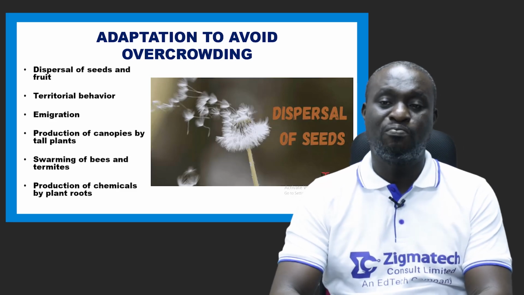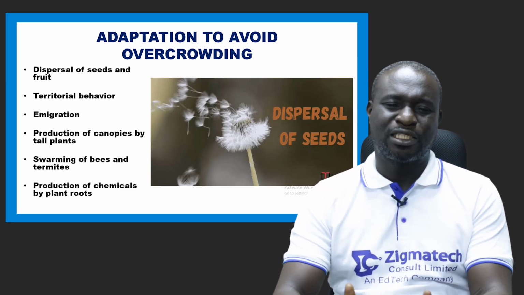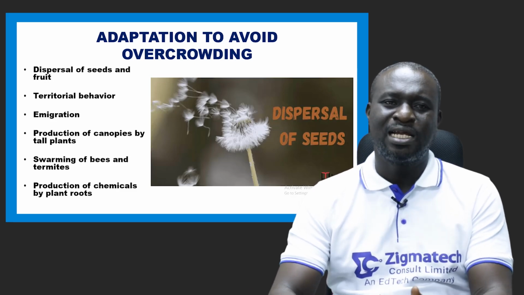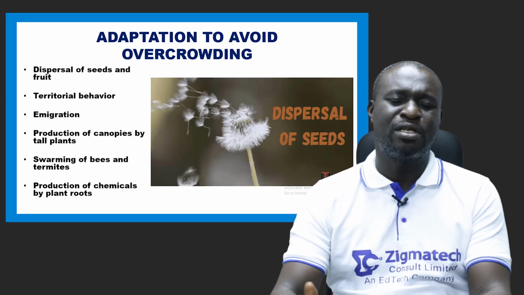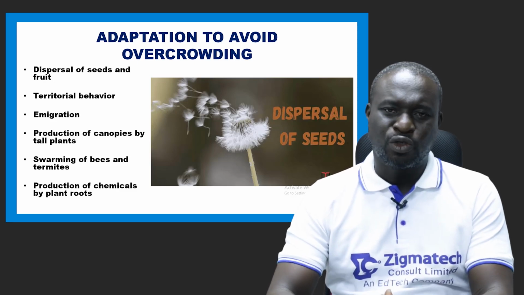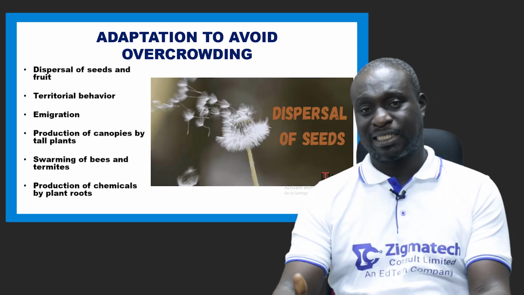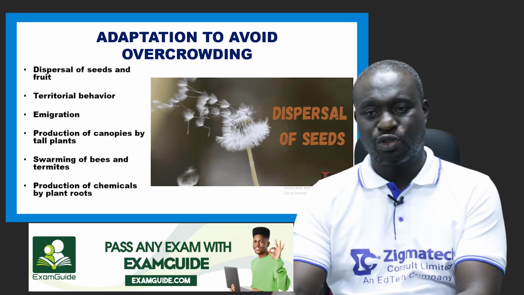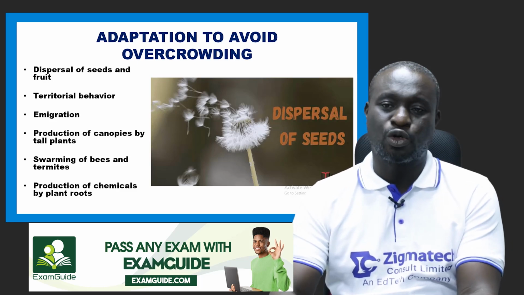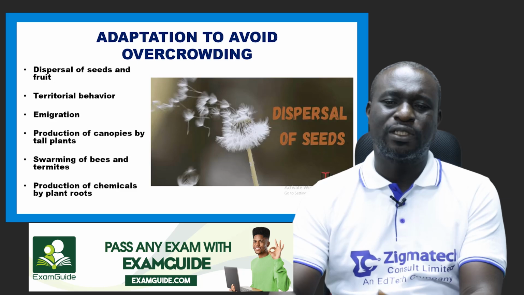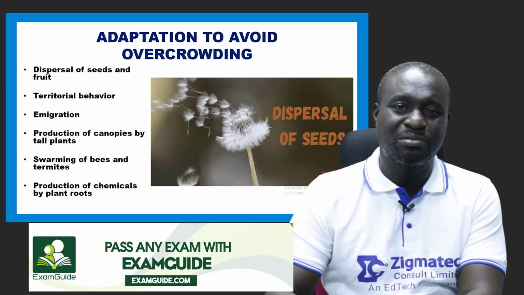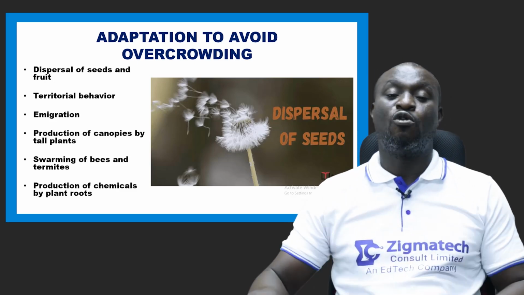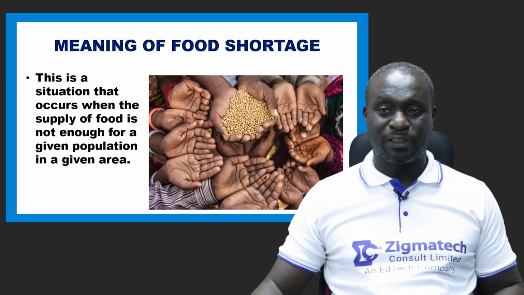We also have swarming of bees and termites. At a particular season, some bees and termites move out from their nest and go to other places to establish their own colonies, all right? So that is also another way of dispersion, but in terms of animals. We call that swarming of termites or bees. And there are so many other ways through which living organisms put forth adaptive features that can help them avoid overcrowding.